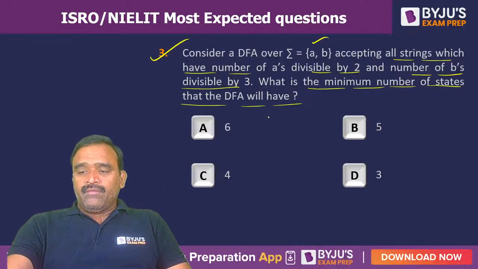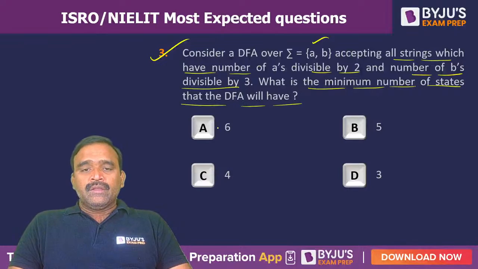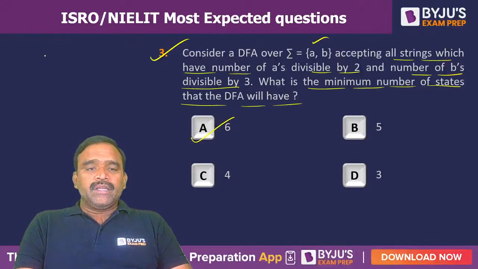Okay, fine, that's great. Yes, very good, you are right. So 6, option A, is the right option, because number of A's is divisible by 2 and number of B's is divisible by 3. So you require 2 into 3 states minimum in the DFA.